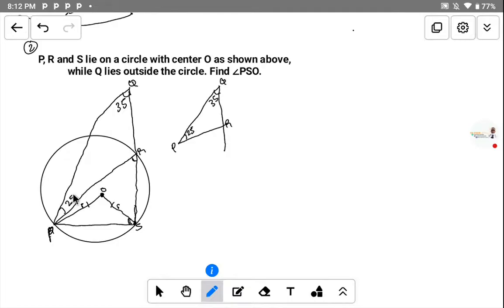Sorry, this place is given as 20. This angle here is 20. Correct that. So this angle here is given as 20, and this angle here is given as 25.